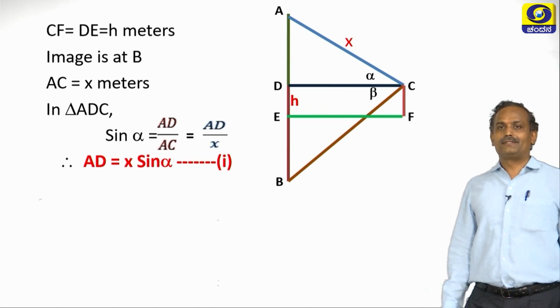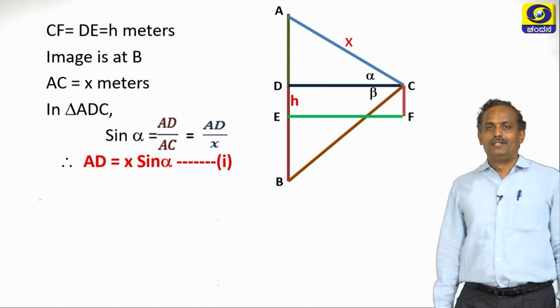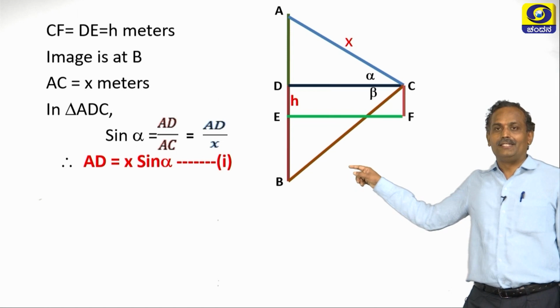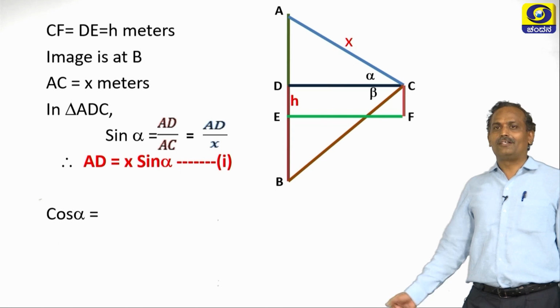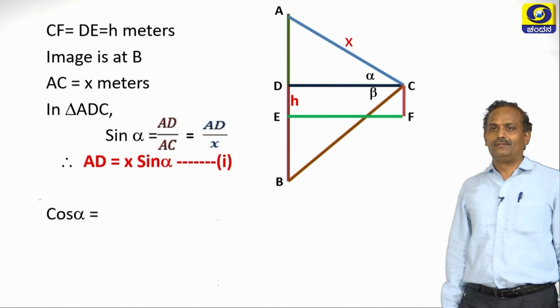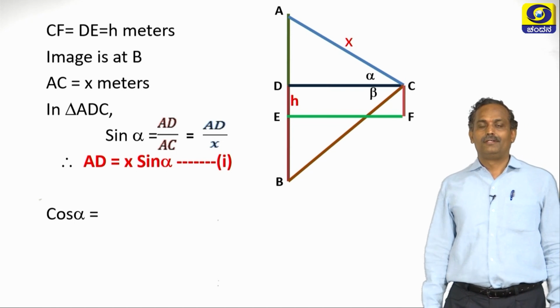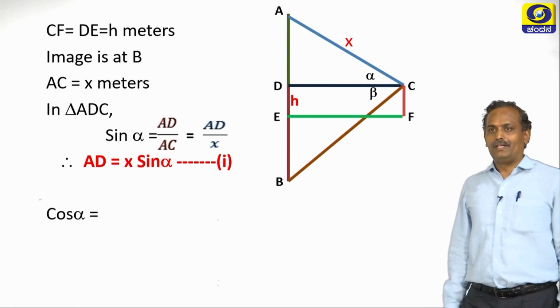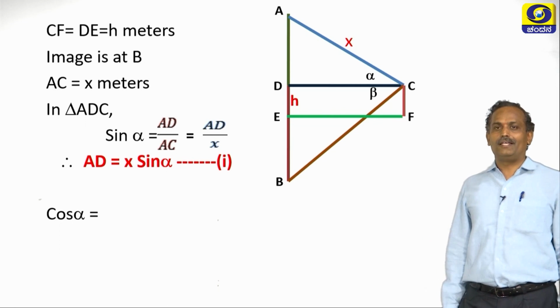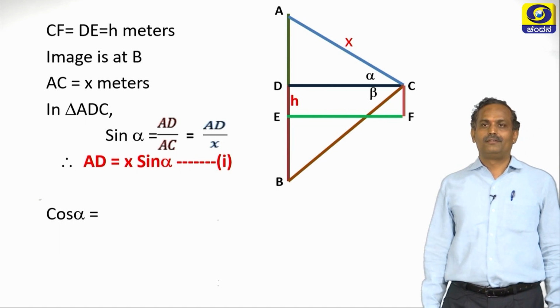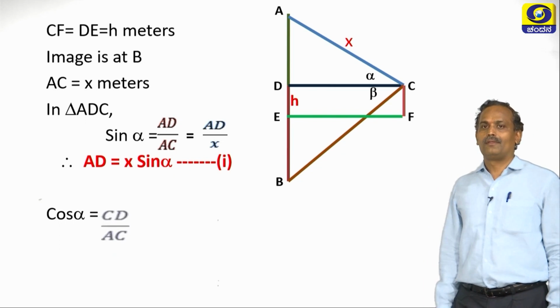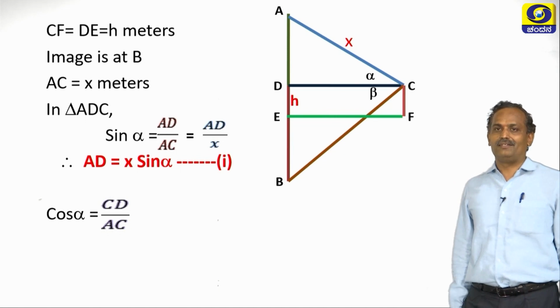Now let us cross multiply x. So this AD is x sin alpha. Now let us take cos alpha in the same triangle. What is cos alpha? Yes, you are right. Cos alpha is nothing but adjacent by hypotenuse. So what is adjacent here? Adjacent is CD, and hypotenuse is AC.